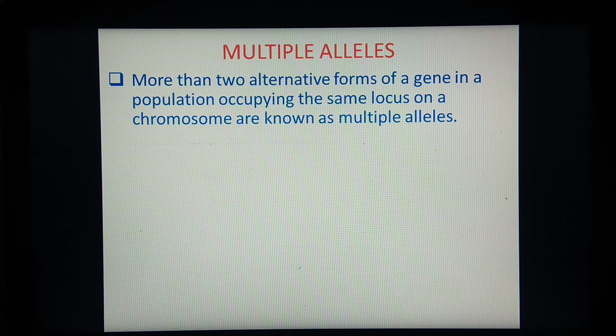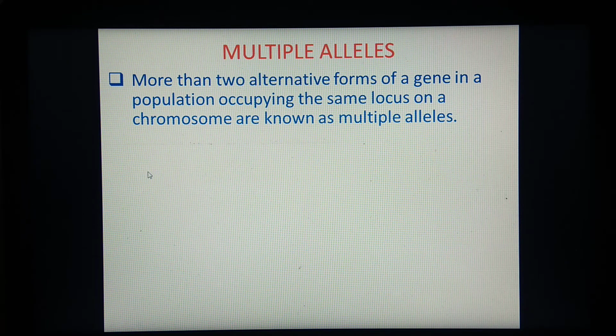What is the meaning of multiple alleles? Multiple means many, and alleles are alternative forms of a gene. So more than 2 alternative forms of a gene in a population occupying the same locus on a chromosome are known as multiple alleles. What does it mean?